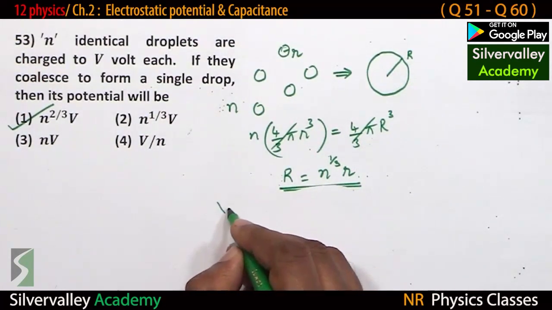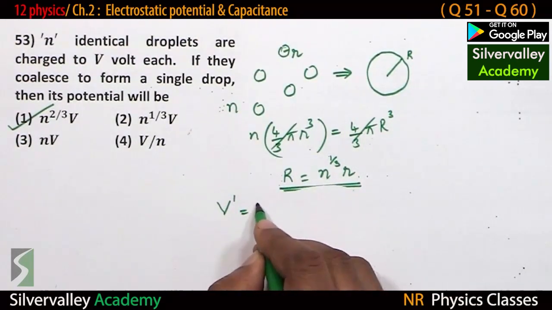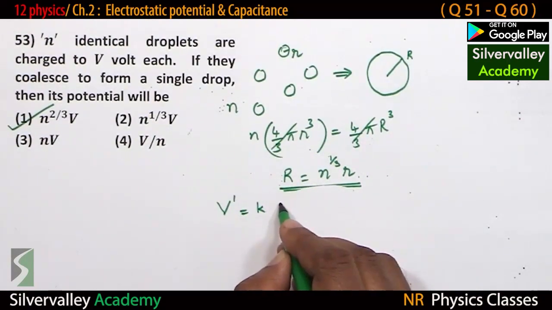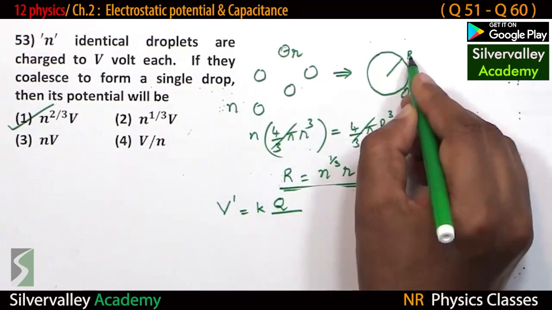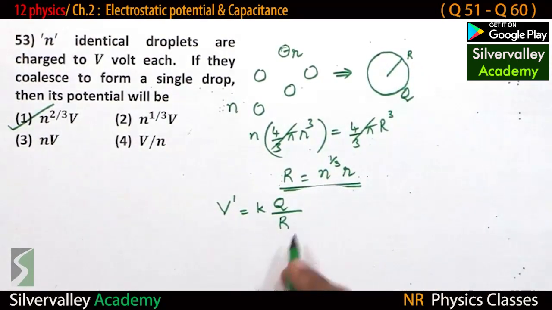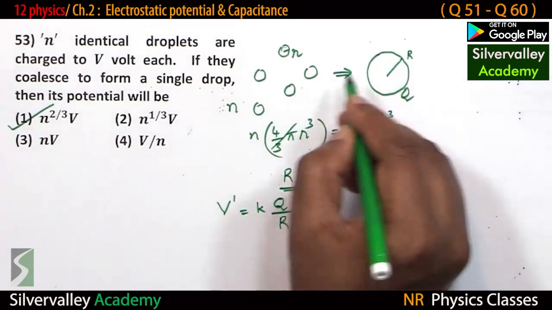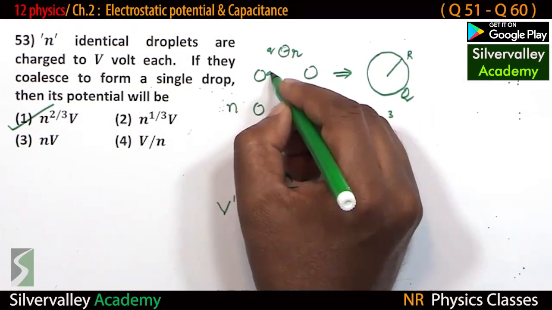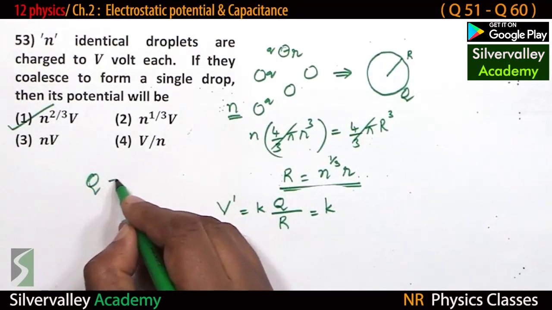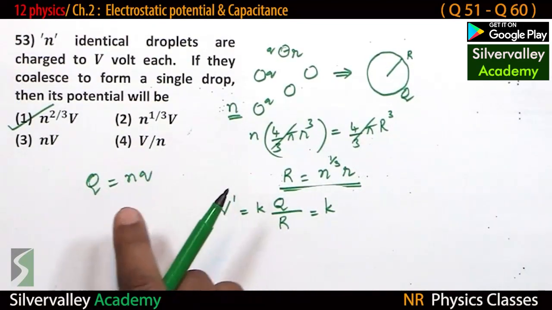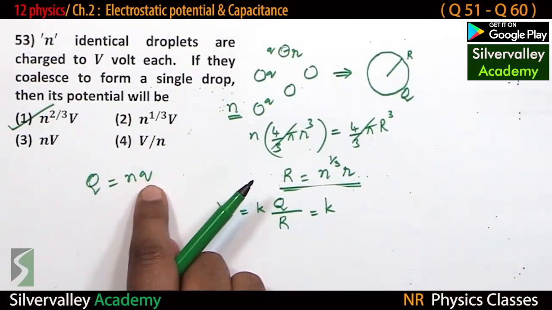Now the potential of the bigger drop equals constant times capital Q, the total charge of the bigger drop, by radius. And what is the total charge of the bigger drop? If the charge on each droplet is small q and there are n droplets, then capital Q is n times small q. Total charge is the number of droplets times the charge on each droplet.